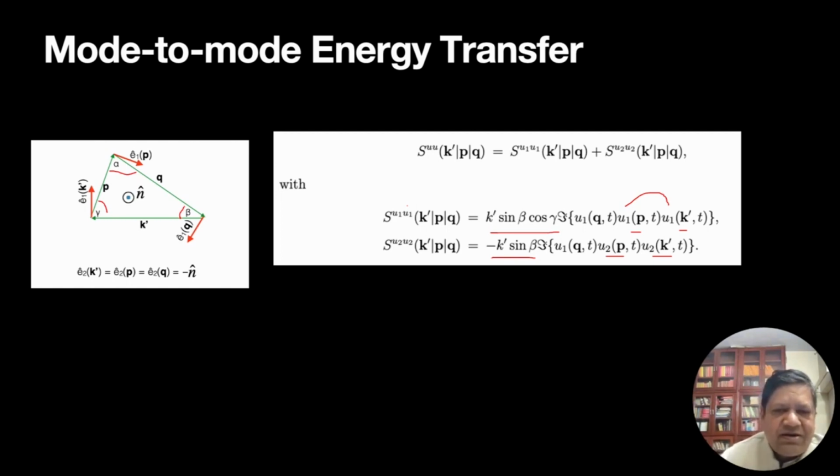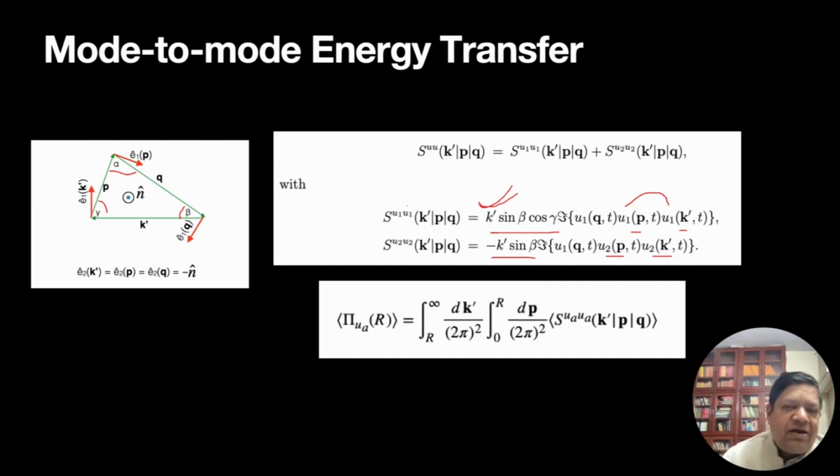Great. So let's try to estimate this using field theory. Once I can compute this using field theory, I can compute fluxes. In this formalism, energy flux is energy going out of the sphere of radius r.